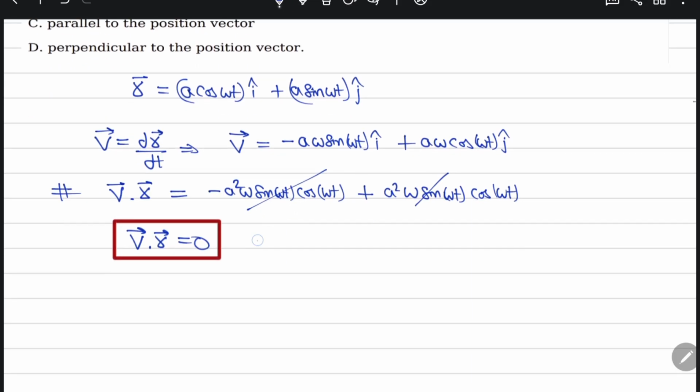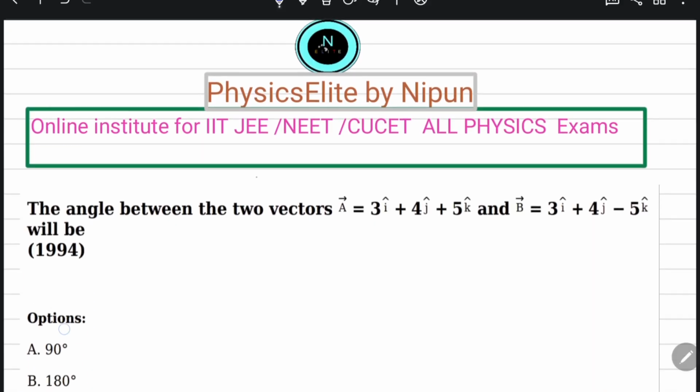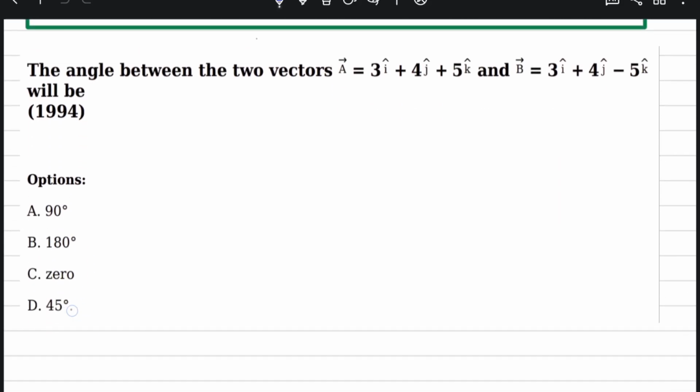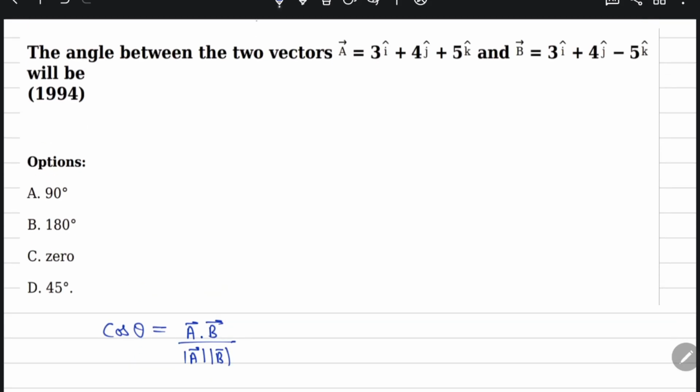So which option is correct? Option D is correct. Now the angle between the two vectors A vector and B vector: we know cos theta is equal to A vector dot B vector upon mod A vector times mod B vector, right?